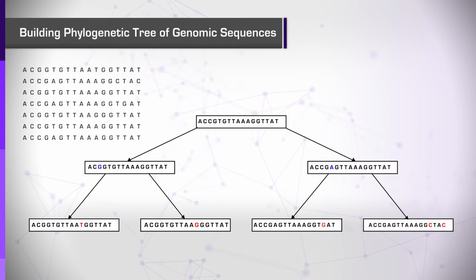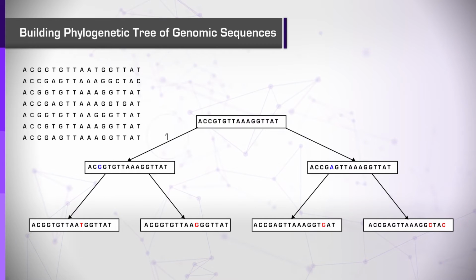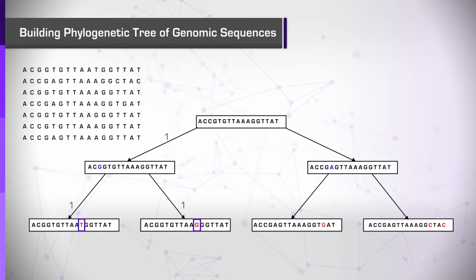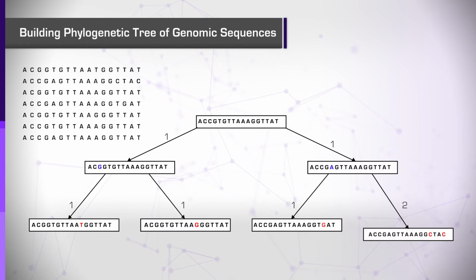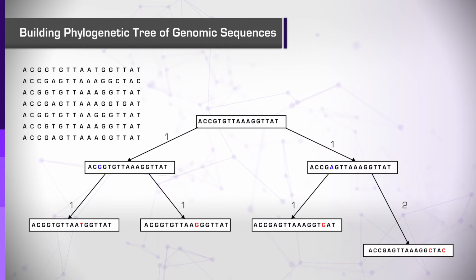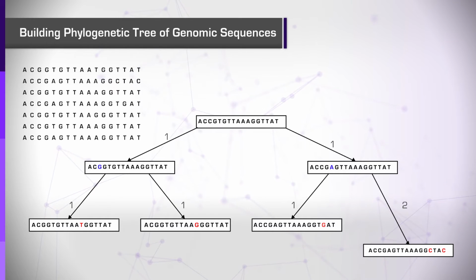Let's look at one of the possible trees. How many evolutionary changes must have occurred along this tree? If we look at only the left branch, we see that one change was needed to replace C to G, and then one additional change occurred on each branch. If we look at the entire tree, we see that 7 mutations were sufficient to create this tree. Note that if we assume that mutations occur at a relatively constant rate, we can also use the number of mutations along a branch as a measure of the time that passed since the split of the sequences at each node, supplying some kind of a molecular clock.